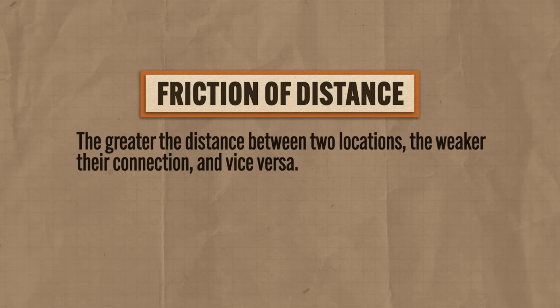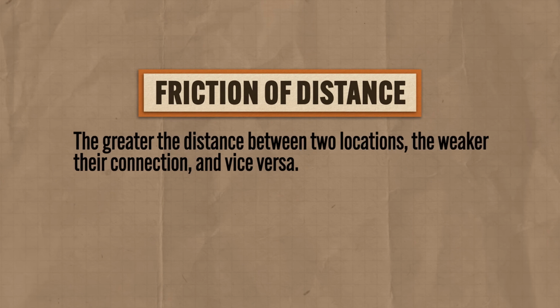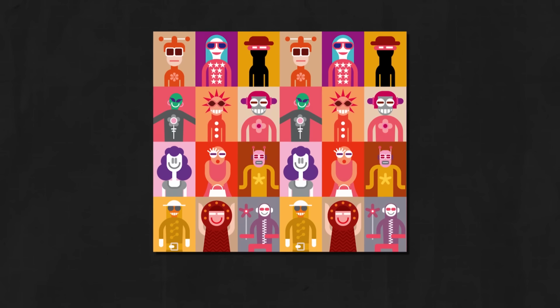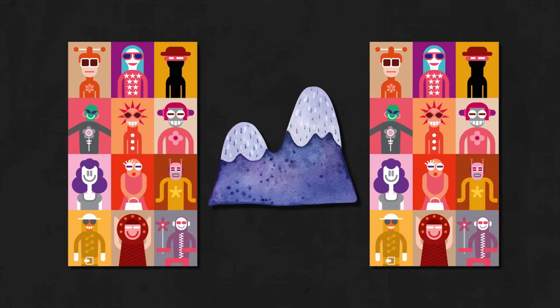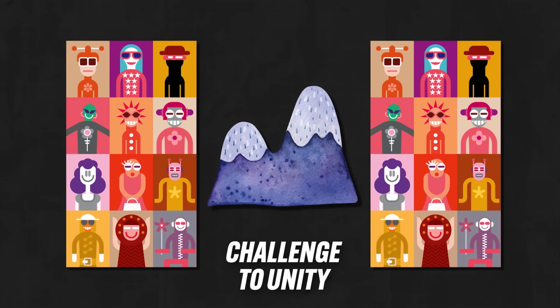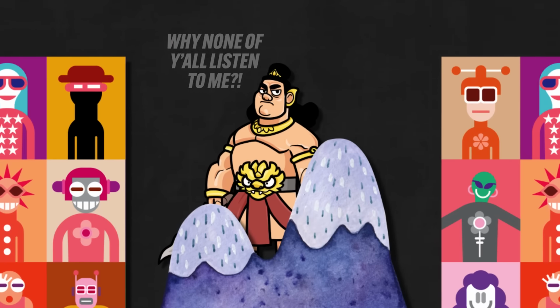And if you've been paying attention since Unit 1, and I know that you have, then you'll remember that what I'm describing here is called the friction of distance, which says that the greater the distance between two locations, the weaker their connection, and vice versa. Therefore, when people groups in the same state are divided by physical barriers or great distances, that can pose a challenge to the national unity of a state and the ability of leaders to exert power uniformly.